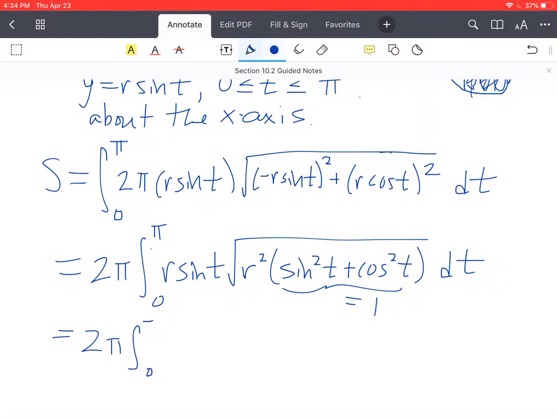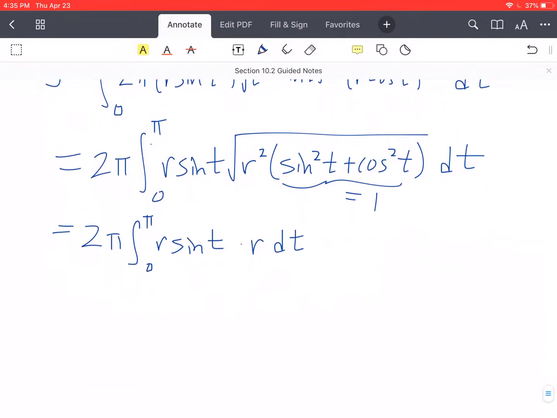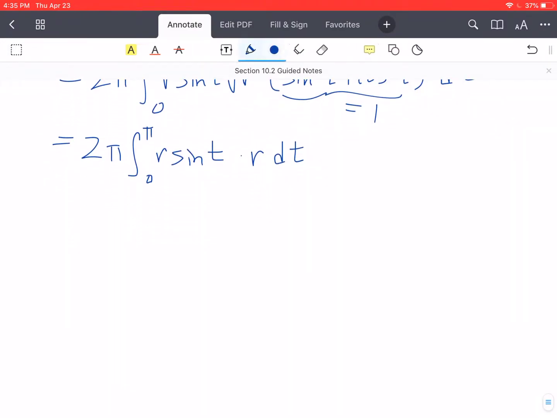So all we have left is r sine t times the square root of r squared, which is just r, dt. Once again, r is not our variable here, t is our variable. I have two factors of r in here, so I can factor those out of the integral entirely. That's 2 pi r squared times the integral from 0 to pi of sine of t dt.